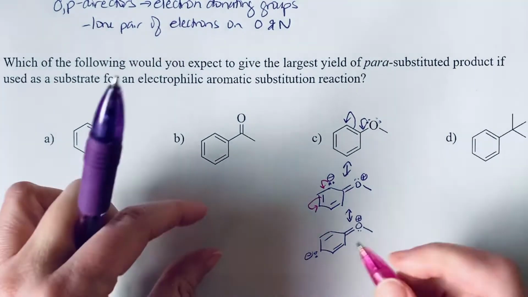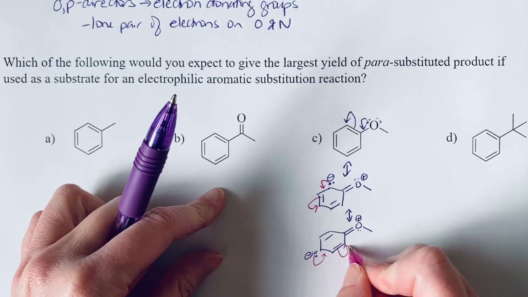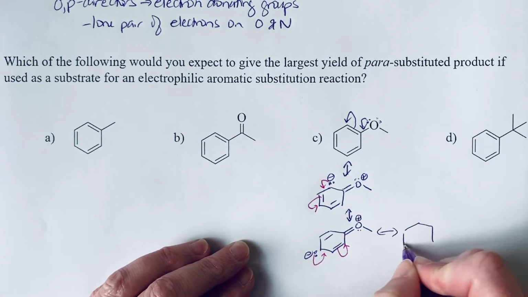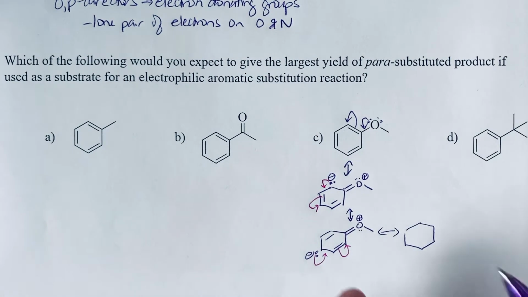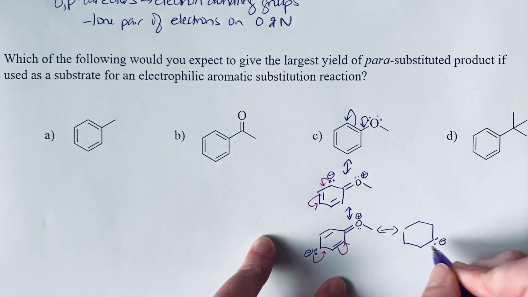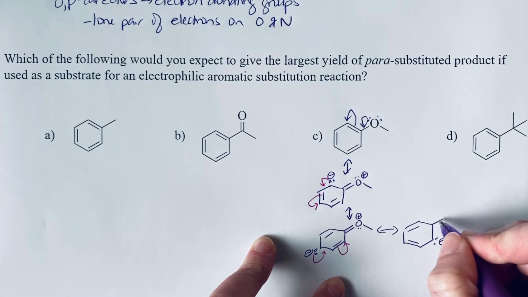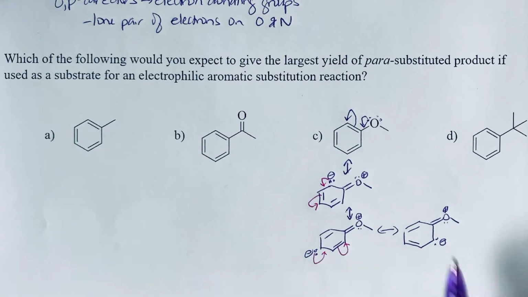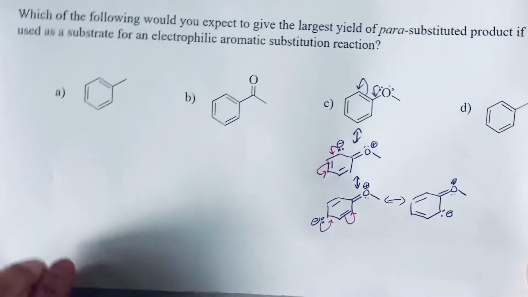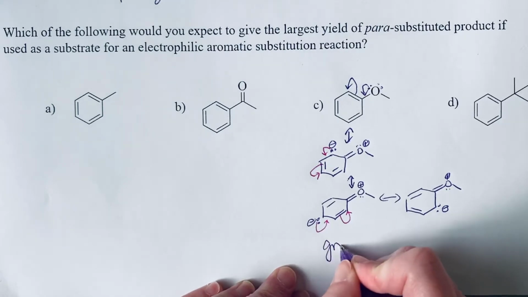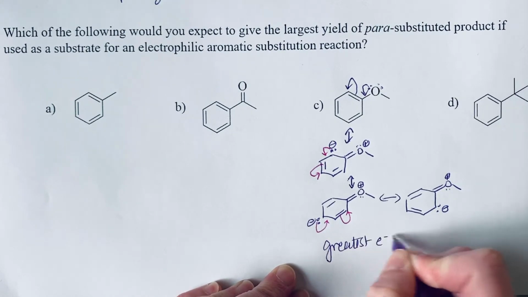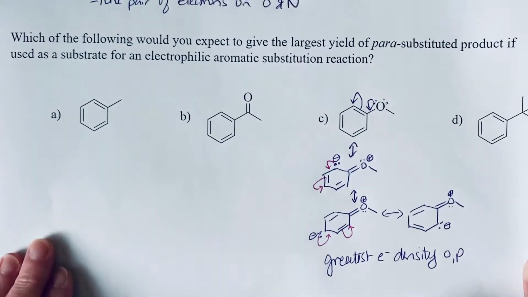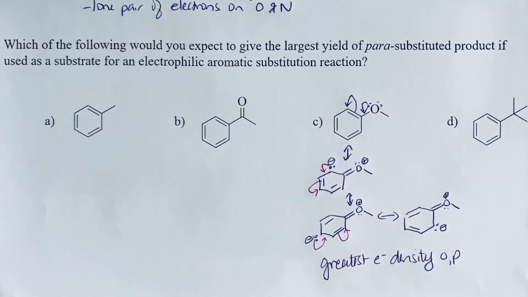And we can draw one more resonance structure that shows us that we can also push them onto the other ortho position. So what we're doing by putting the negative charge on these positions is we are making these positions more nucleophilic. And it is the ring itself that is the nucleophile in an EAS reaction. So we can see that we have the greatest electron density on those ortho and para positions. Okay, so that explains why this is an ortho-para director.